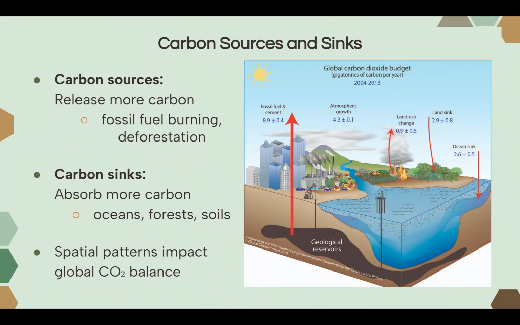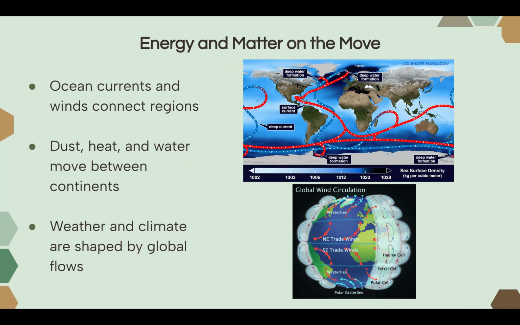And carbon sinks, an example of that would be oceans, forests, soils, where lots of carbon is being absorbed from the atmosphere. So, spatial patterns impact the global carbon dioxide balance depending on the region that you're in. Some places are carbon sources versus carbon sinks, and this helps us balance the carbon dioxide level globally.